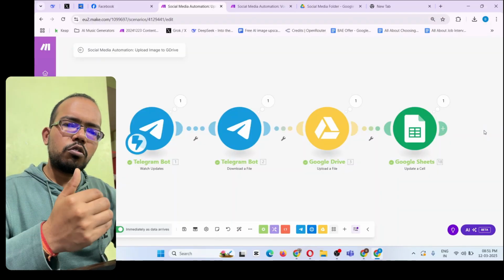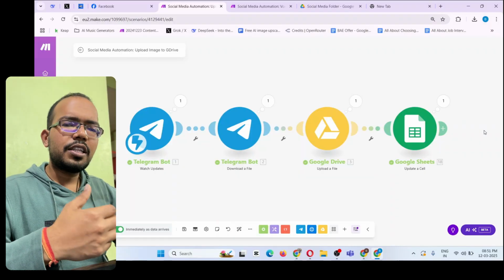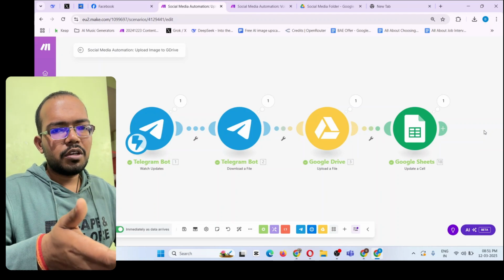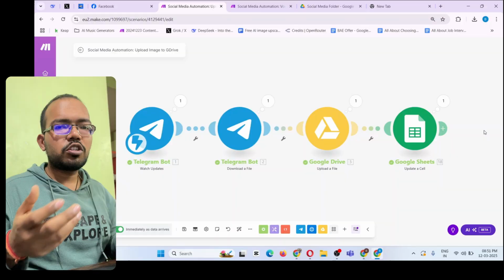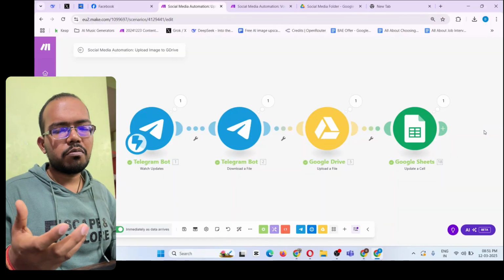Well, I know most coaches are so busy in their coaching business that they don't get time to put their content on social media or manage different social media platforms, because it's not easy, right? It takes so much time. So they look for the best social media AI tools or social media automation.